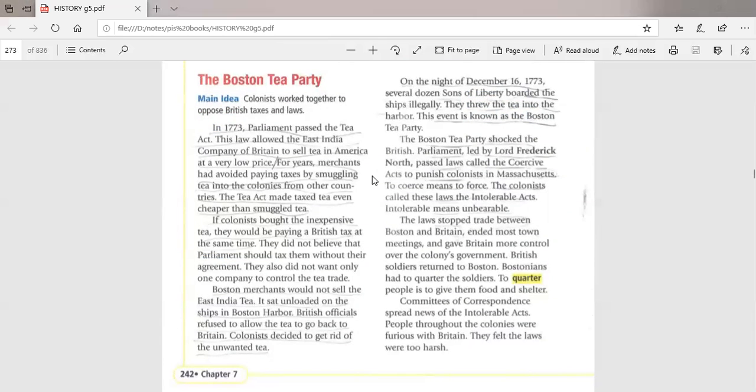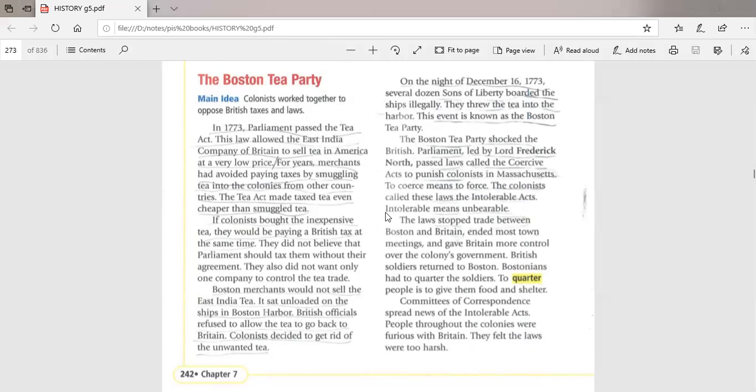So what happened? This event was called the Boston Tea Party. Because of the Boston Tea Party, Britain was shocked, and the British Parliament, led by Lord Frederick North, passed a law. This law was called the Coercive Act. What is the Coercive Act? The Coercive Act is this act or these laws to punish the colonists in America or in Massachusetts.